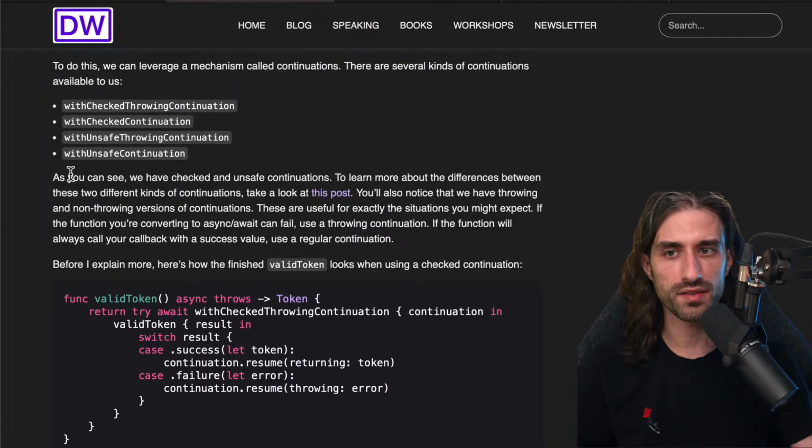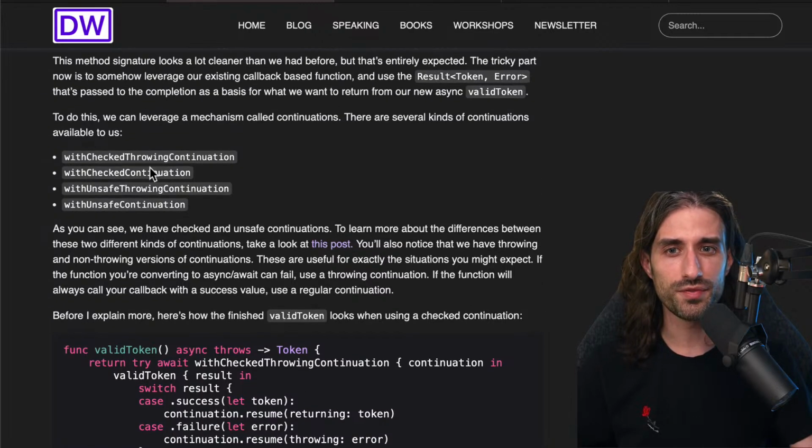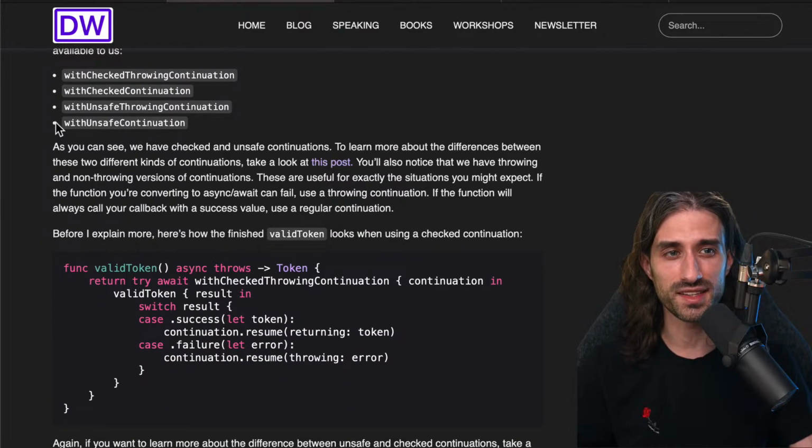And the reason why you have these two functions is that because you are wrapping a closure, you cannot use the rethrows keyword of Swift, which is a very convenient keyword that you can apply to a closure, and that says the function using the closure will only throw if the closure itself throws. But with completion handler closures, since they cannot use the throwing mechanism to trigger an error, you cannot use rethrows, and so that's why you need these two alternatives if you don't want to have to deal with the error case even when no error is possible.